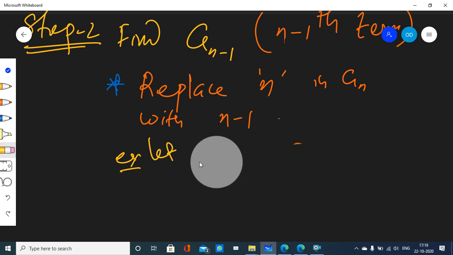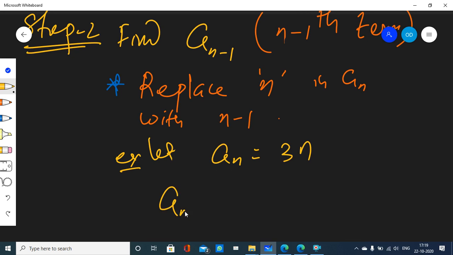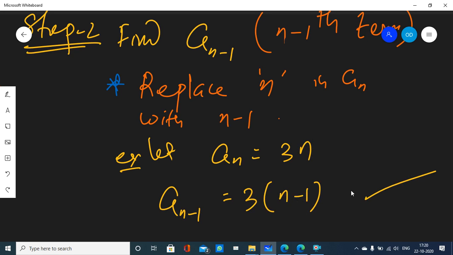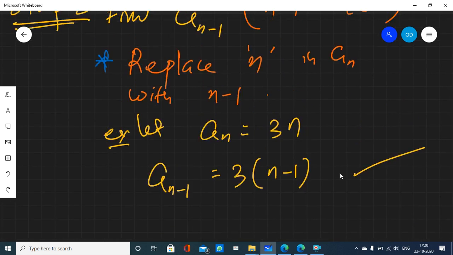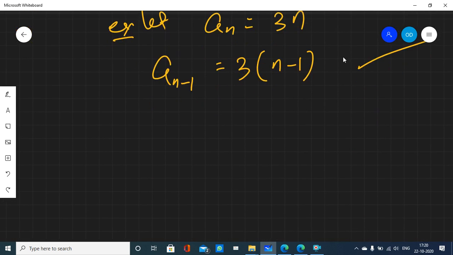So let's say we have a(n) equal to 3n, and I want to find a(n minus 1). What I shall simply do is replace this n with n minus 1, because here I have replaced n with n minus 1. So here also I will replace this n with n minus 1. So this is 3 into (n minus 1). You get my point? Everybody clear?